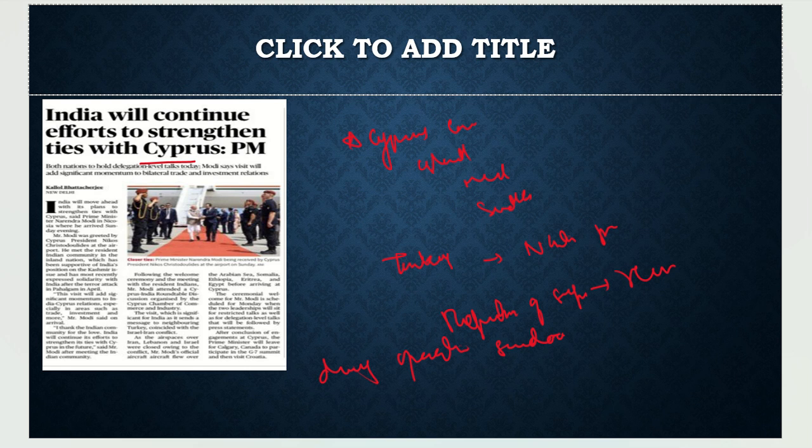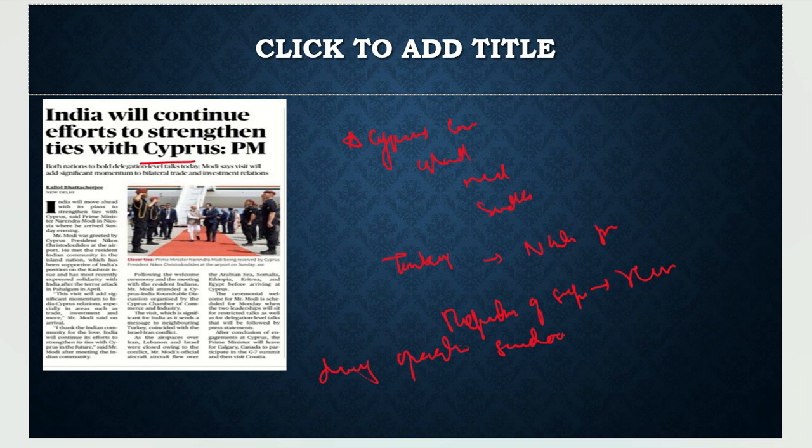So we know how they stood with us, and we know that their relationship with Turkey is not good. Our relationship with Turkey is not good. Their relationship with Pakistan is not good. So definitely they became friends and they stood for us. To which India also responded that India will continue efforts to strengthen ties with Cyprus. PM Narendra Modi said so. So that's why it becomes important for us to know about Cyprus.